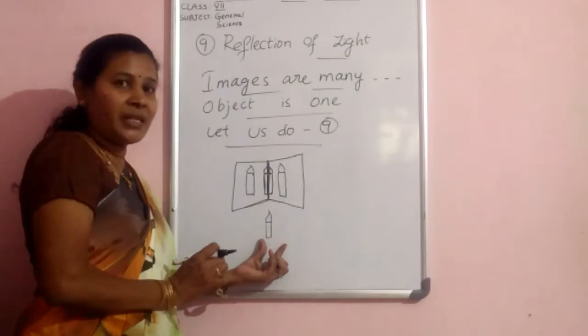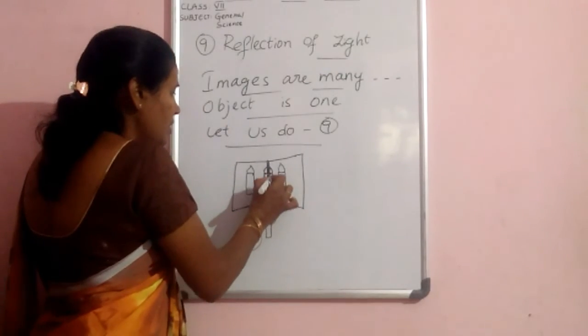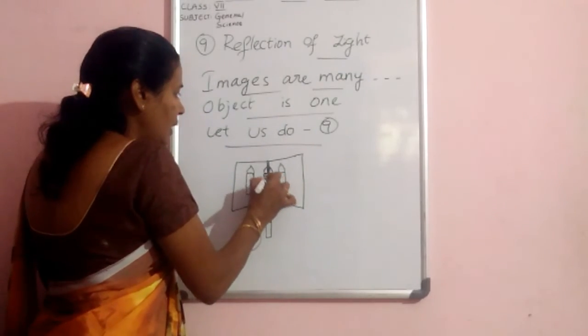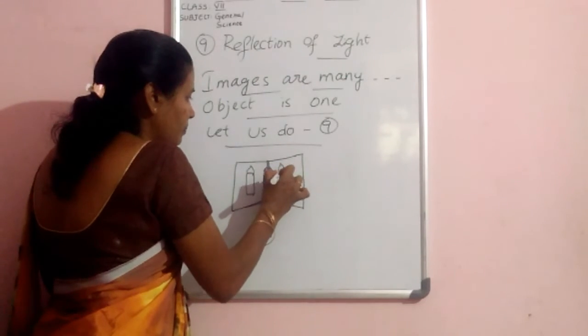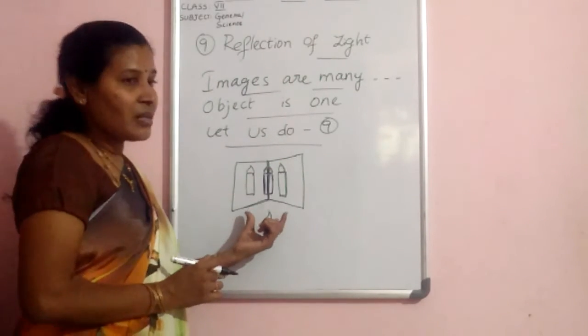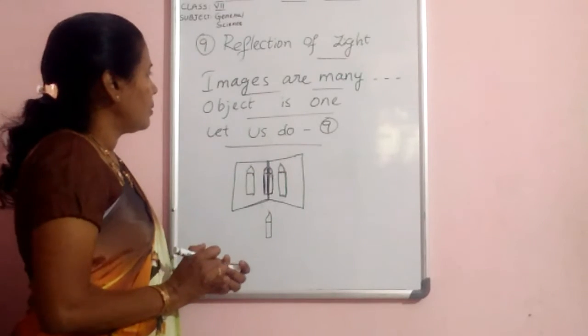That means the object is one, but the images are many. Here in this experiment, three images are formed.